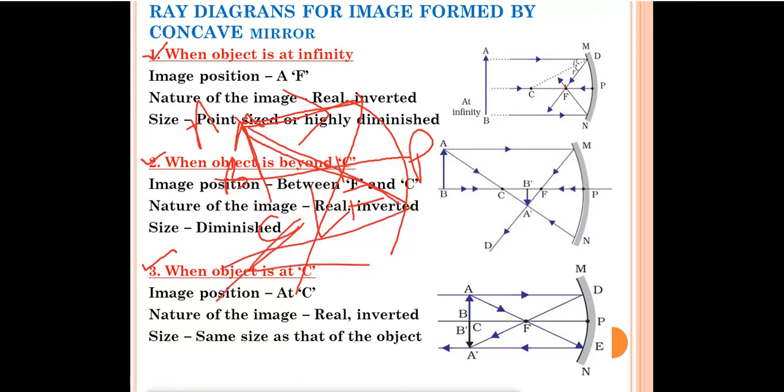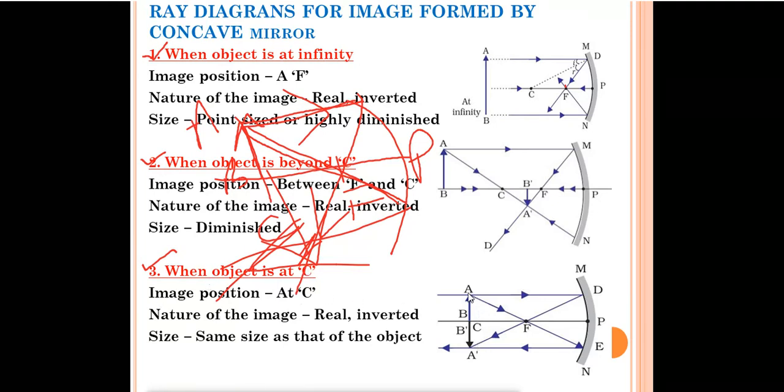We have read in the rule, if a ray of light is passing through the focus, it will be parallel to the principal axis. So these 2 rays are meeting at point, at where? They are meeting at point C only. So if the object is at C, the image position will also be at C.